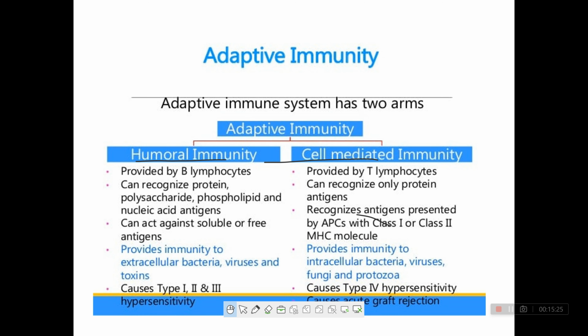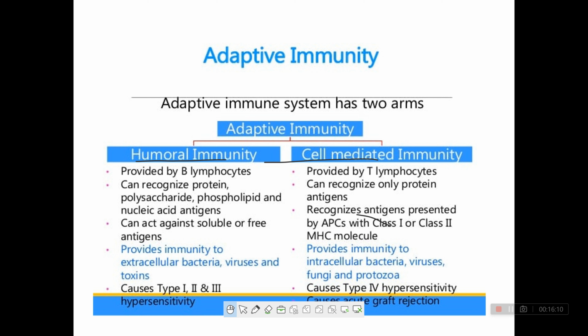The adaptive immune system has two arms: humoral immunity and cell-mediated immunity. In the starting I told you wrong; humoral immunity is controlled by B cells and cell-mediated immunity is controlled by T cells. Clear? Remember this.